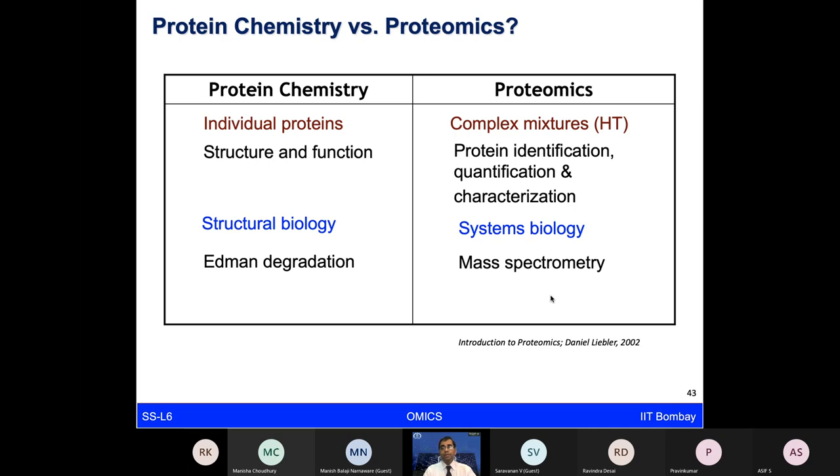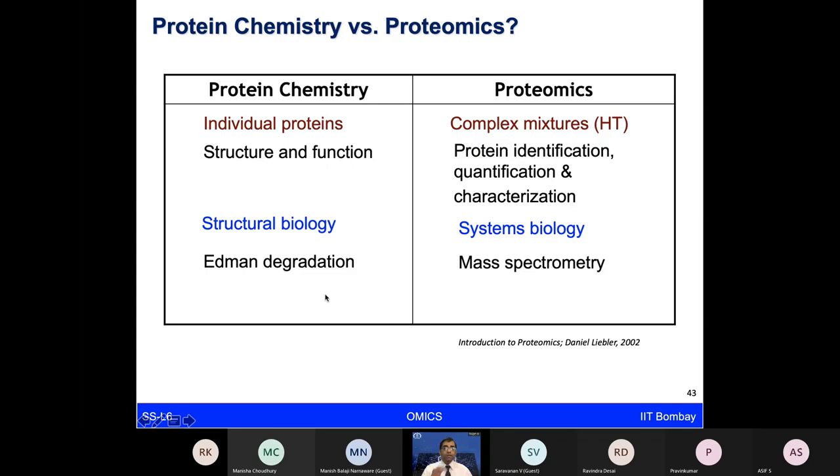So just to give you the nutshell picture, when we talk about protein chemistry, you are looking at one protein being studied at a time in a test tube. When we talk about proteomics, we are looking at a complex mixture of proteins, could be thousands or 10,000, in a high throughput study. In protein chemistry, you are looking at the structure of a given protein or its function. But in proteomics, you are looking at how proteins are identified, how you can quantify them, and how you can characterize them, all in a high throughput manner. Protein chemistry is governed by the structural biology field, whereas a new field has emerged to study proteins in the complex environment, that is systems biology.